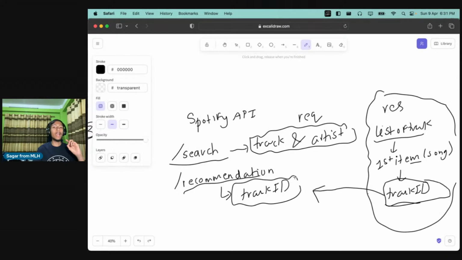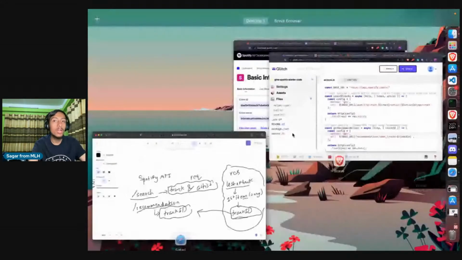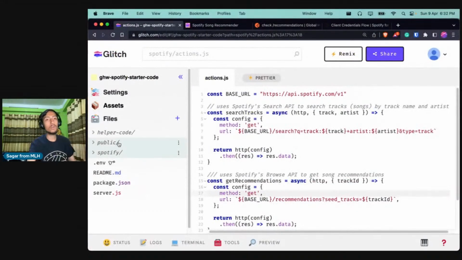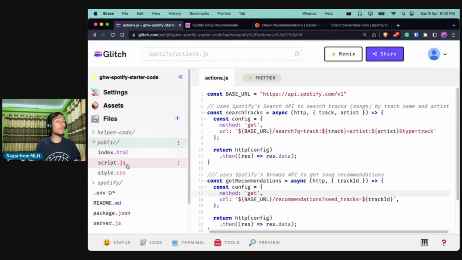And then we will use the second endpoint called slash recommendation, which will take the track ID as its query parameter. So we'll need to provide this track ID to the slash recommendation endpoint, and after that it will recommend a list of songs, but we'll only select the top 3 from there. So that is what we are trying to do, and we're using Glitch, which provides a wonderful platform where you can write code in your browser itself without the need to install Node.js and everything else from scratch. Over there, we created a public folder which contains all our client side files.